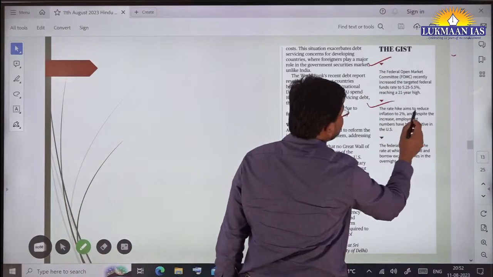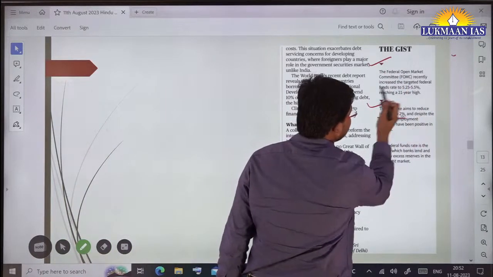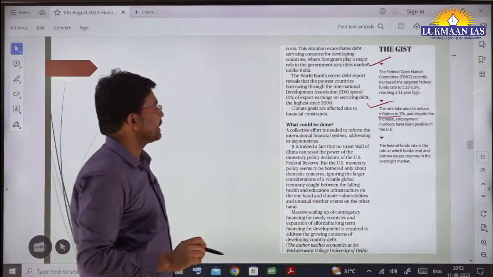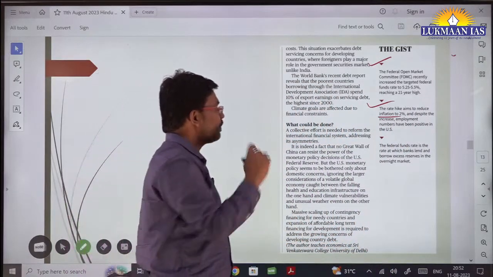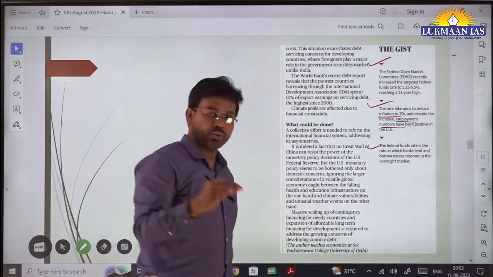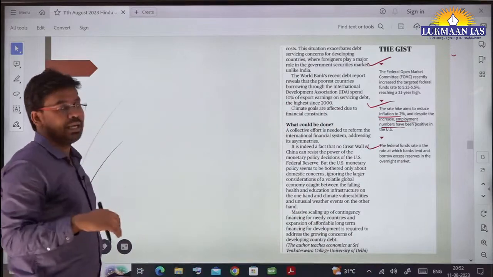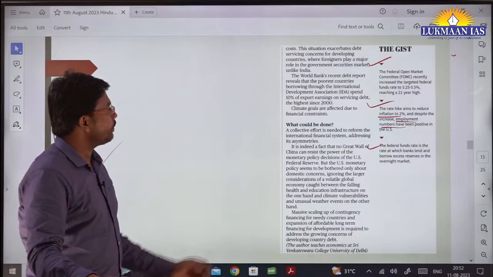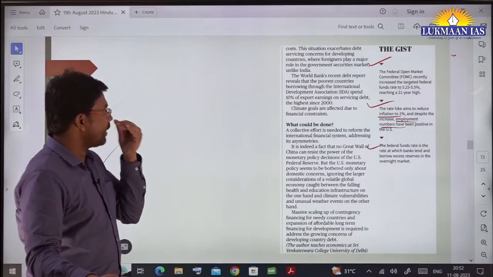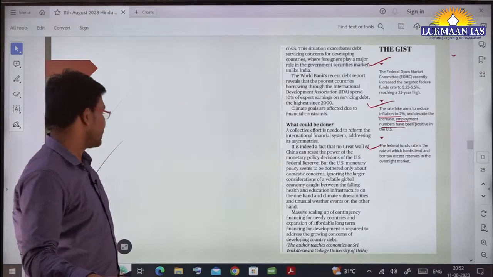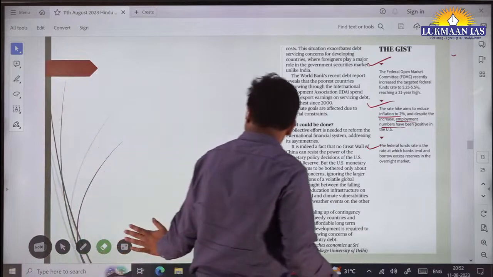And the rate hike aims to reduce inflation, right? They want to reduce inflation to 2%. Despite the increase, unemployment numbers have been positive in the US. So they want to reduce the inflation in USA, and for that purpose they have increased this federal funds rate, okay. The federal funds rate is the rate at which banks lend and borrow excess reserves in the overnight market in USA.